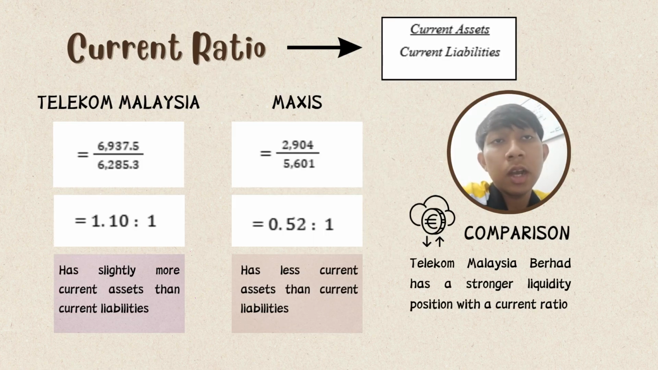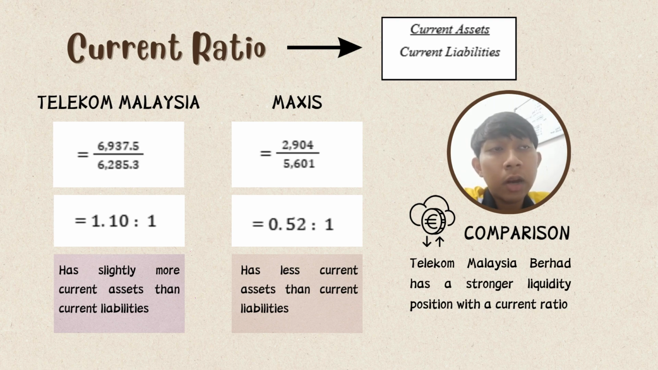As we can see, this is the current ratio. The current ratio is a simple definition for us to know how many times a company can cover its current liabilities with its current assets. For example, right now, we have two companies, Telekom Malaysia and Maxis.